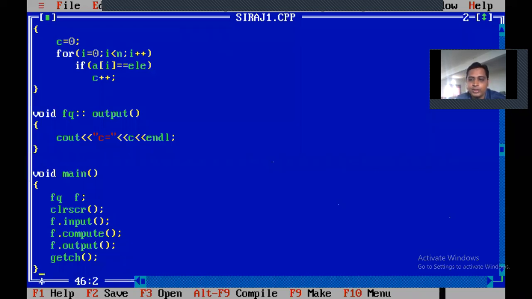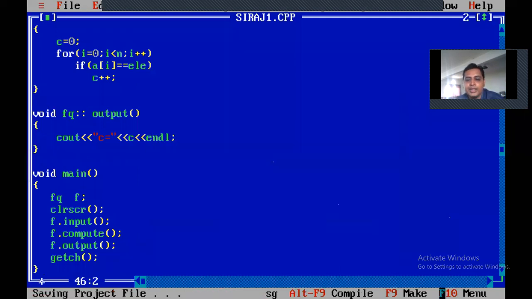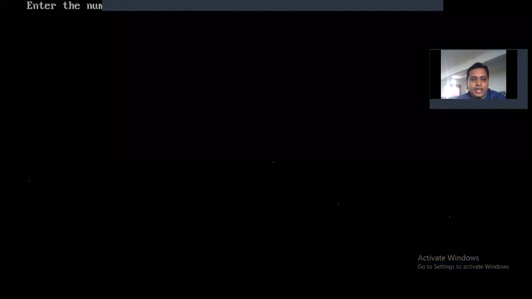Okay, so let us execute this program. After the program is finished, you have to press Control F9. As you can see, I don't have any errors. I don't have any warnings, nothing such. Directly we are going for the output screen. Your output screen is a console output screen. This is the console output screen.